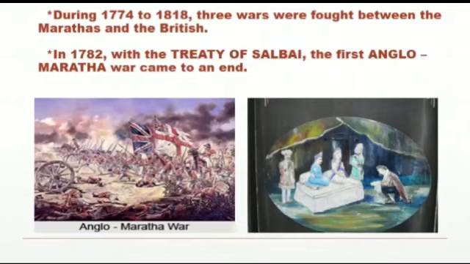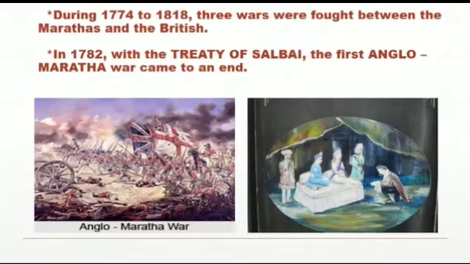But at that time, in 1782, they signed a treaty, which you can call an agreement or a deed. The treaty came to be known as the Treaty of Salbai, and according to this treaty, the first Anglo-Maratha War came to an end. That is, the Britishers and the Marathas came up with some important points on which they would end this war. So the first Anglo-Maratha War came to an end with the Treaty of Salbai.